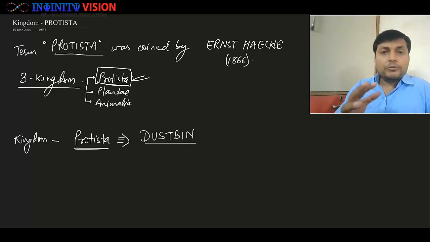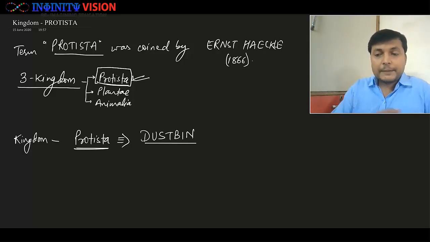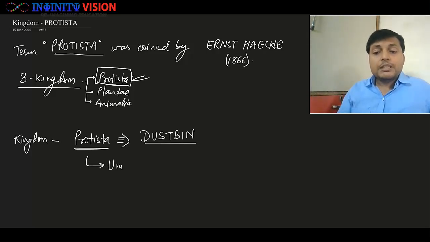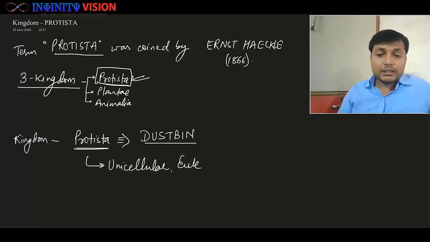Now later on when Whittaker came, he introduced the 5th kingdom as fungi, right? So now when 5 kingdom classification came in, Kingdom Protista is the kingdom of all unicellular eukaryotic organisms, correct?